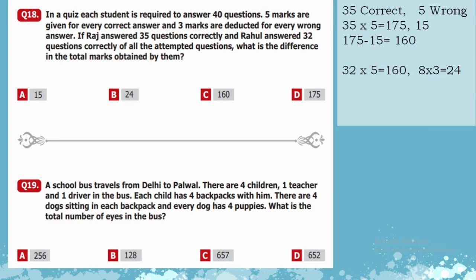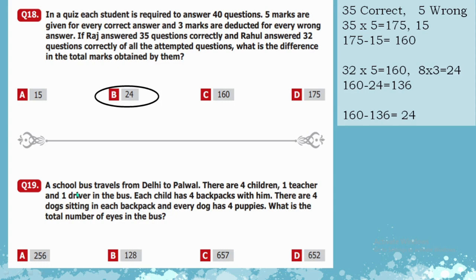So 24 marks were deducted from his total of 160. So the answer is 136. Now they ask what is the difference in the total marks obtained by them. So 160 minus 136 is equal to 24. The correct answer is 24, option B.